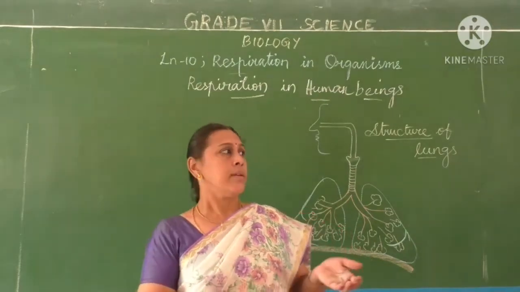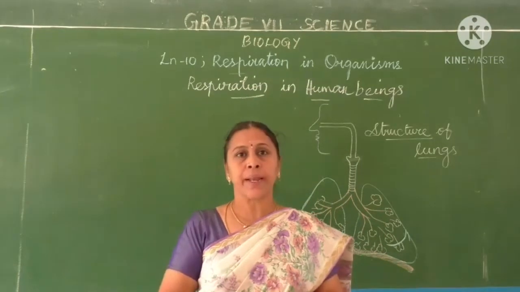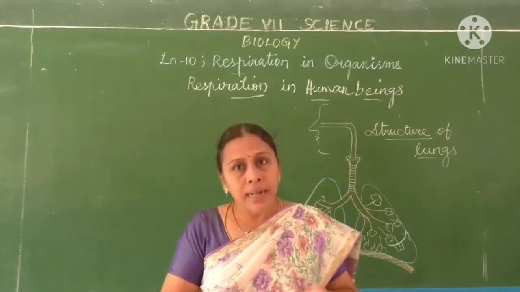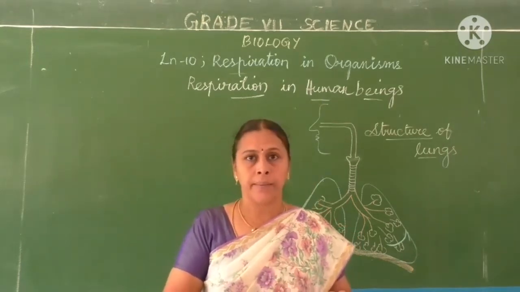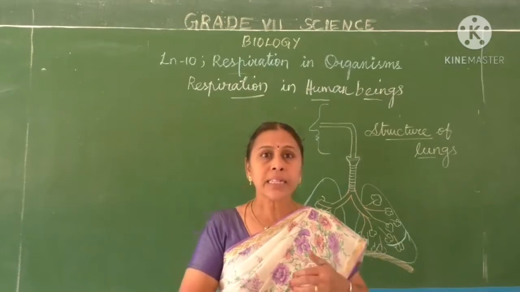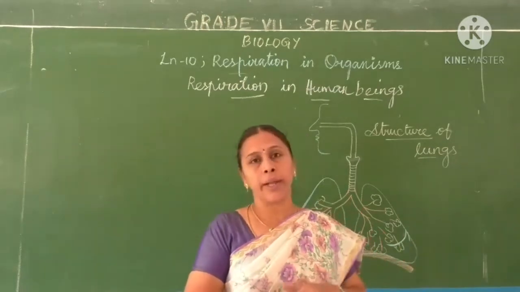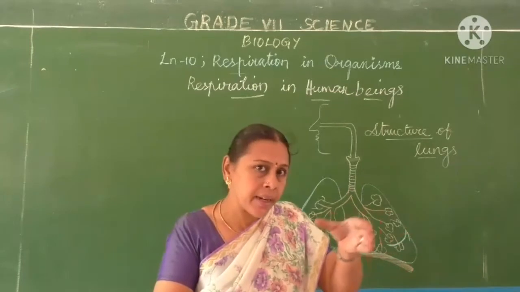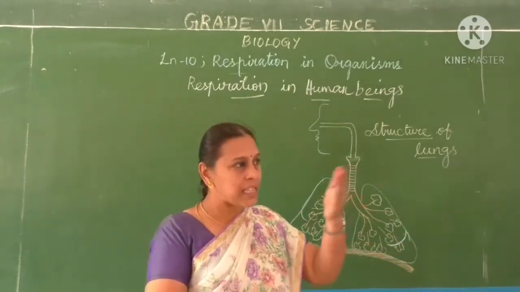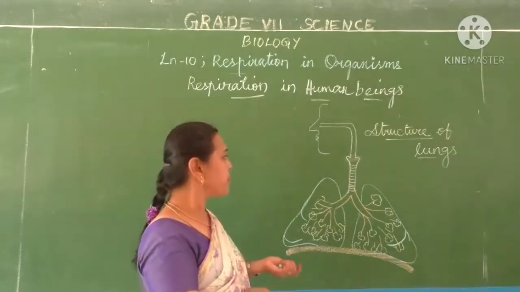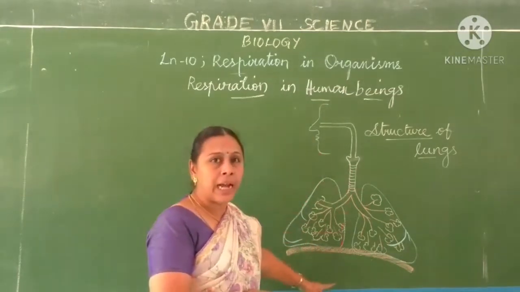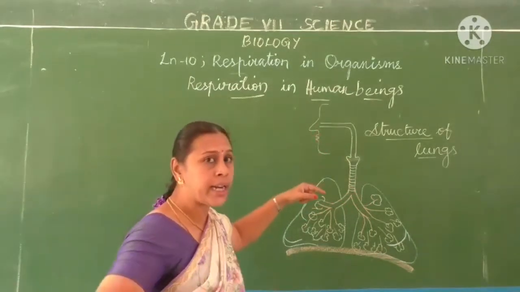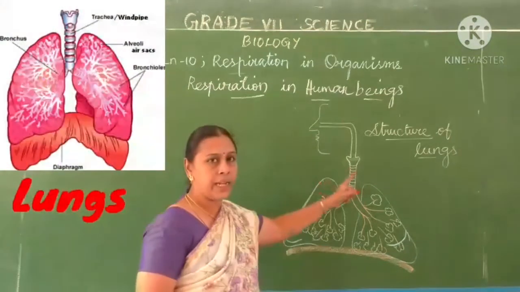After that, coming to the human respiratory system, what is it? That is the lungs. Lungs are the human respiratory organ, and that system has many parts involved in respiration. There is a separate tract called the respiratory tract for the transport and exchange of gases. Respiration in human beings, the respiratory organ is the lungs. So, this is the structure of the lungs.